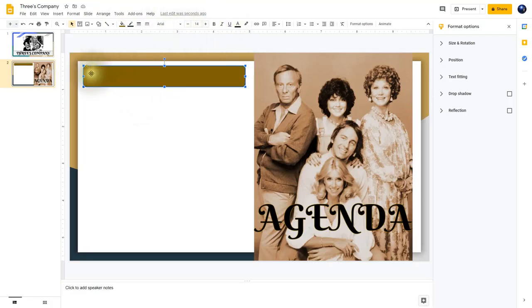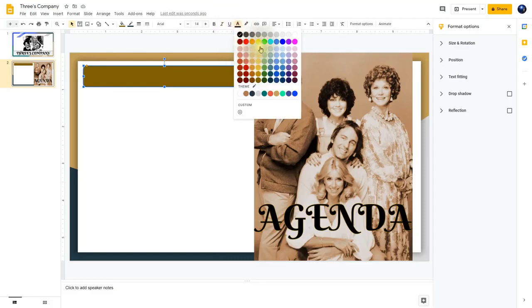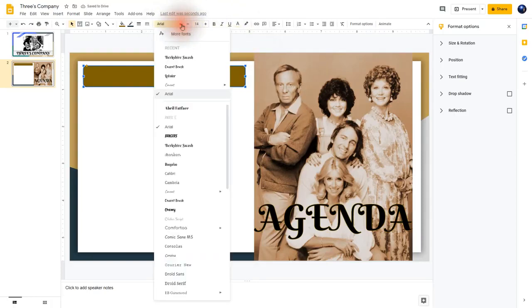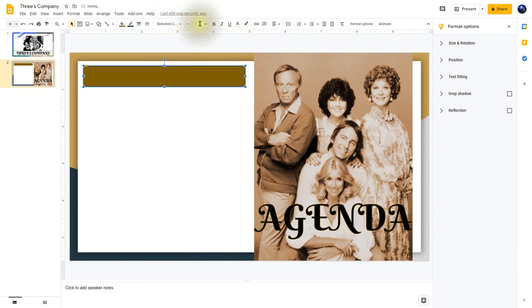So what I'm going to do is change some elements for the fonts or the letters that go in here. So I'm going to change the text color, and I'm going to choose a really light yellow 3 there. Then I'm going to go over here to where it says Arial, and I'm going to choose the Berkshire Swash. And then for the size, I'm going to increase it a little bit to, let's go 18, and make it bold. And then we're going to click back into the box and type in the story.